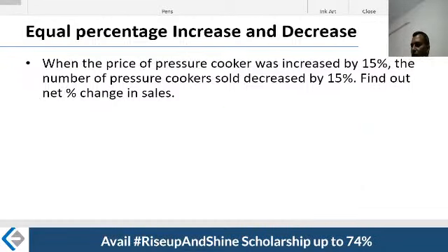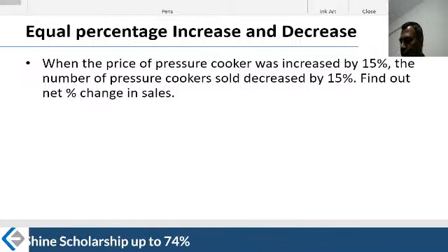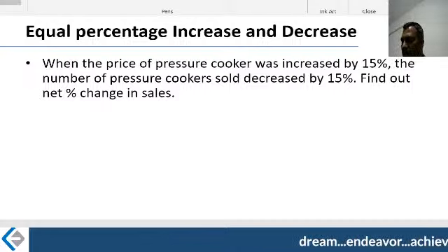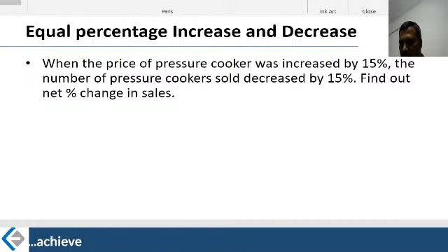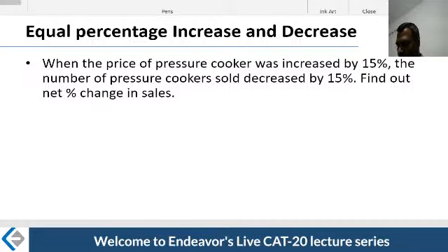Yeah, so here you might have got some idea about this. Let's take up this example here. When the price of a pressure cooker was increased by 15%, the number of pressure cookers sold decreased by 15%. Find out the net percentage change in the sales. There is a small last learning point here, and then we'll change the operation to another style.